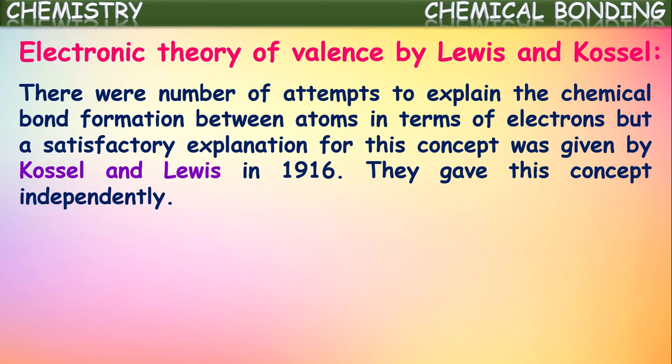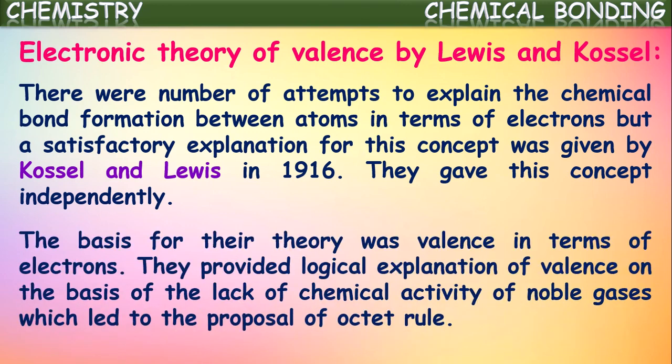So even though many attempts were made by different scientists to explain the concept of chemical bond, one of them, the satisfactory explanation, was given by Kossel and Lewis in 1916, which gave more clarity about the stability and chemical bond formation of atoms. They gave this concept independently. The basis for their theory was valence in terms of electrons.